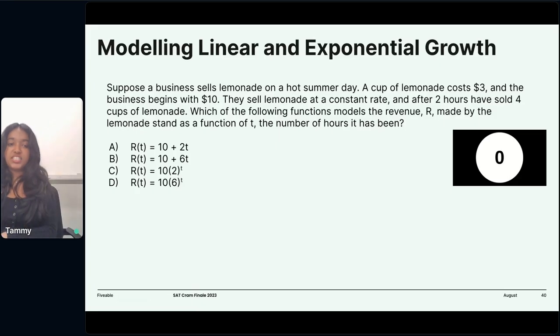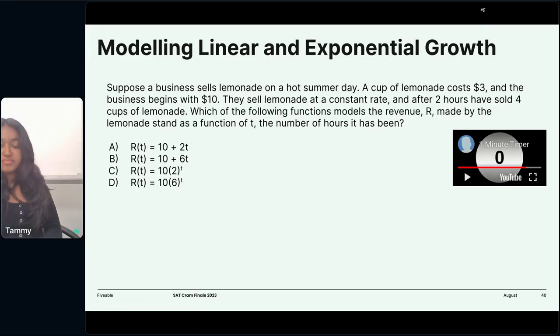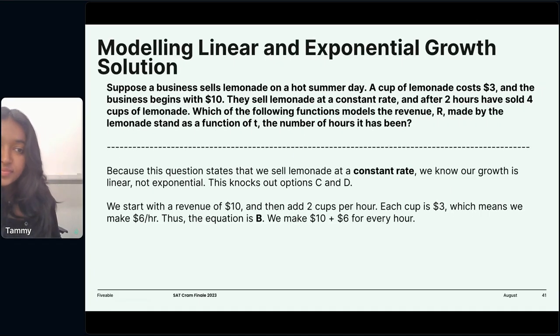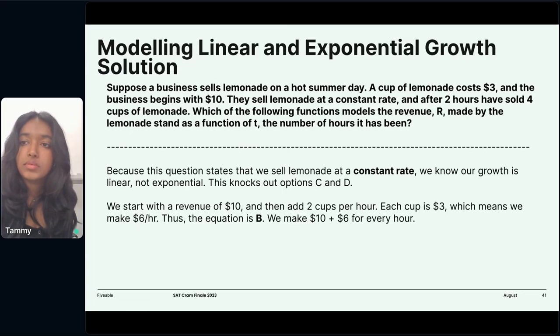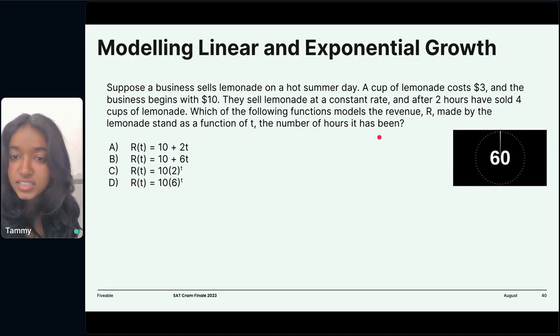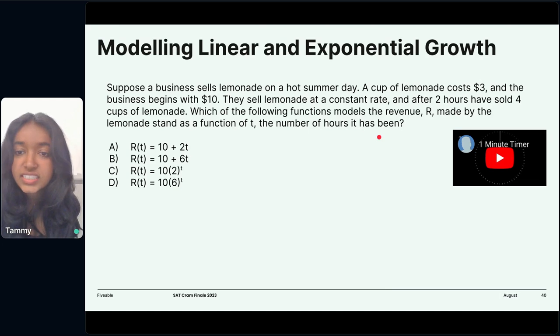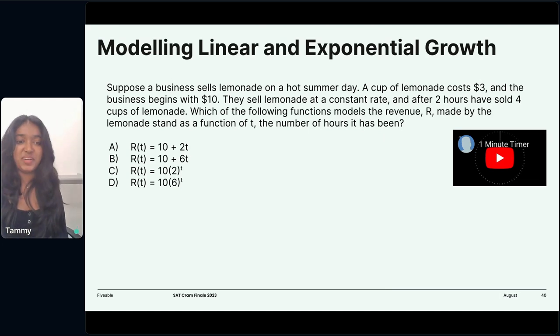Okay, guys, hope you got a chance to think about that. Let's move to the answer on the next slide. All right, so our answer is B. What was option B? Sorry, let me pull it up real quick. It was 10, R of t is equal to 10 plus 6t. All right, thank you, Dylan.